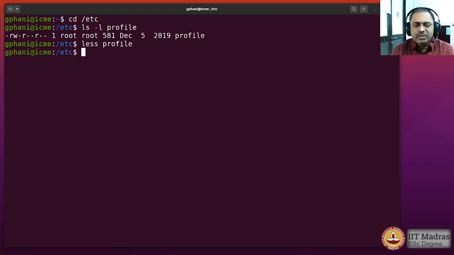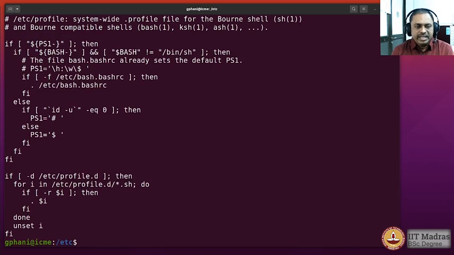Now there are also other ways of looking at the content. So cat is one such command. It is to catenate or concatenate the text onto the screen. If you type cat profile, it would just dump the contents of that file onto the screen and then exit. So there is no more prompting required for you to come out by pressing a Q or anything like that. The disadvantage of cat is that you can't actually move back and forth to look at the content page by page, and you can't also come out halfway through when the text is being displayed on the screen. Whereas in the case of less, you have such features.